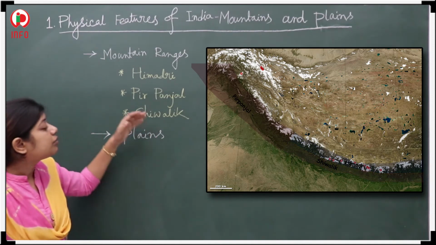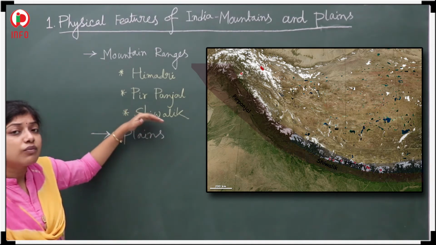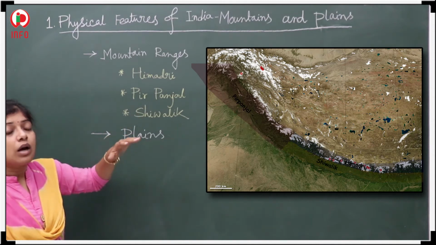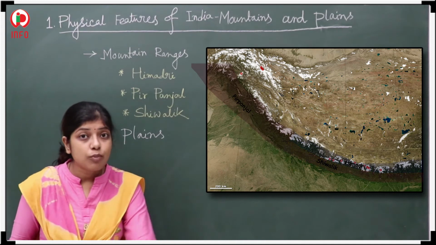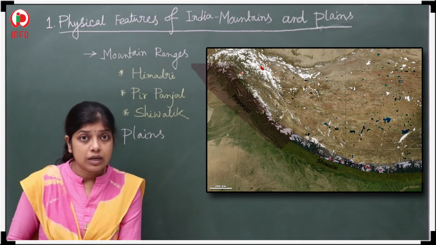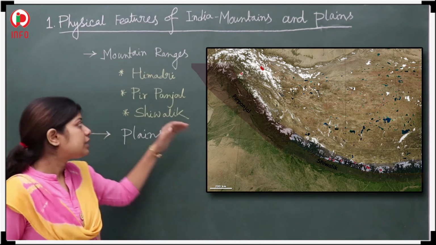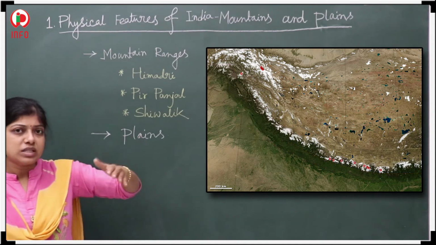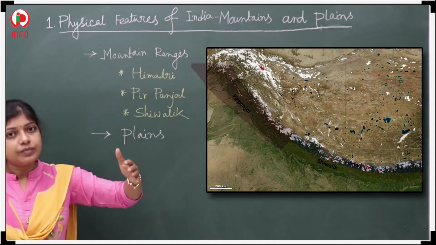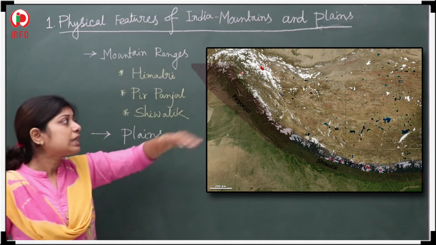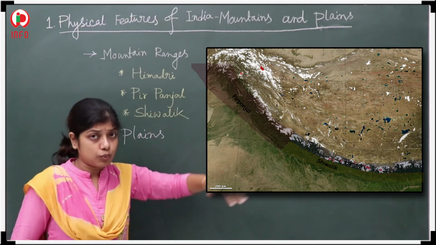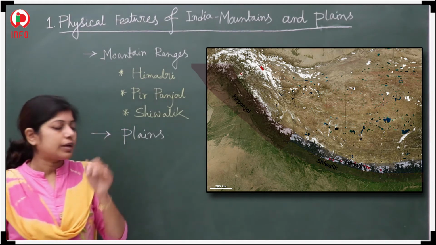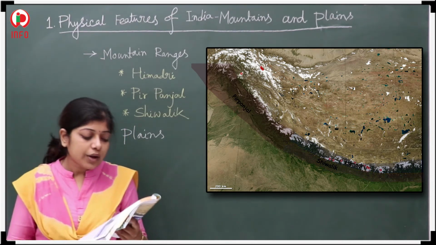What I told you, the foothill. Which one is your foot? You know, the last portion of the leg. So it also has a foot, that means the starting portion. Or you can say the very low, southern portion of the Shivalik is called the Terai region.